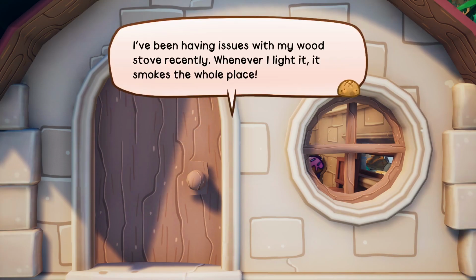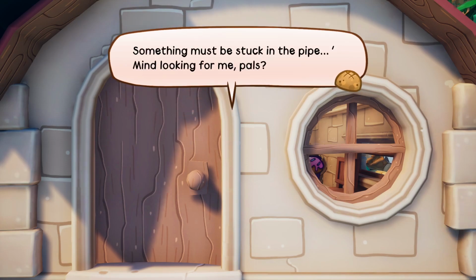Oh, I've been having issues with my wood stove recently. Whenever I light it, it smokes the whole place. Something must be stuck in that pipe. Mind looking for me, pals?